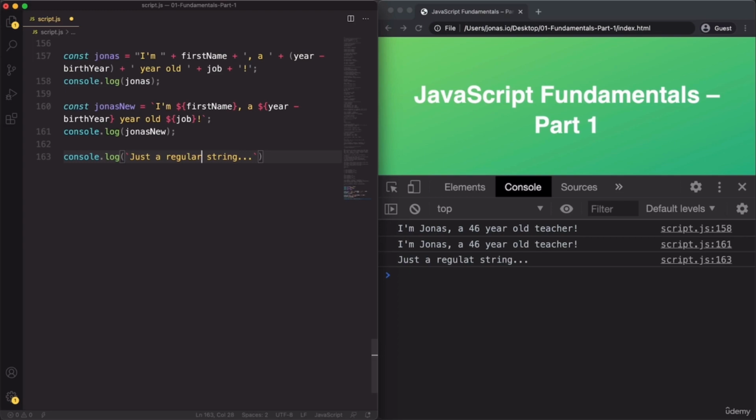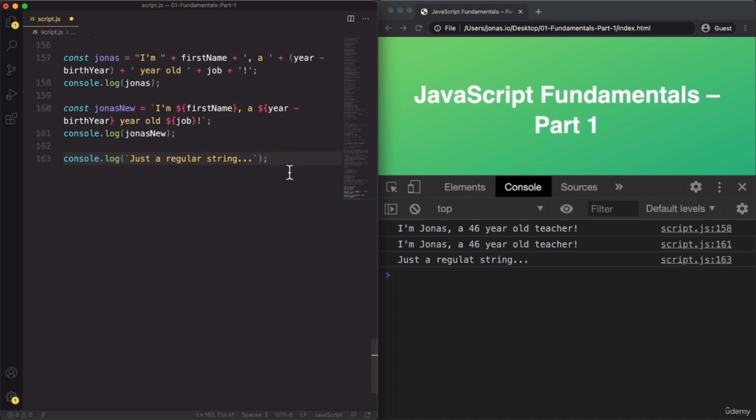And many developers actually started using backticks for all strings, because then you don't have to think about which quotation marks you should use. You just use backticks always. And then in case you need to insert a variable, then it's much easier than to go back and switch out the regular quotes. So that's a choice that you can make. I actually don't do that myself, but I can see that it actually makes sense.